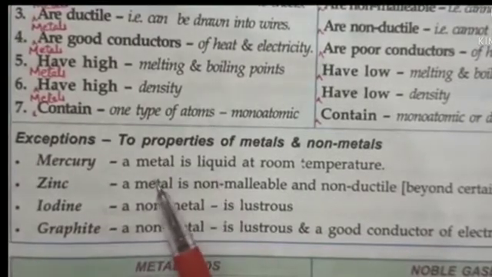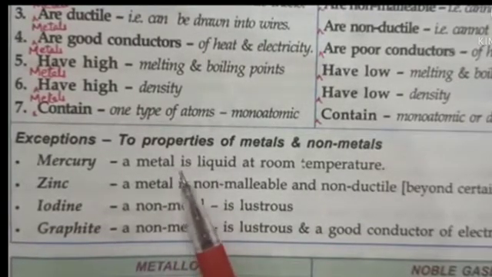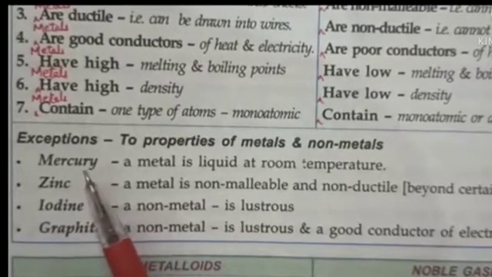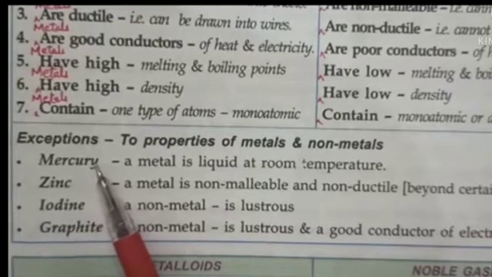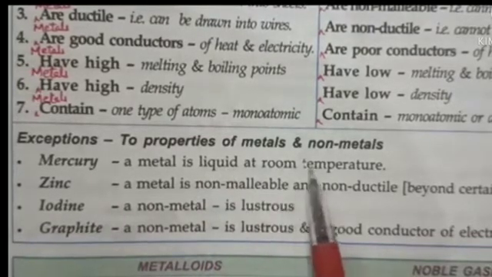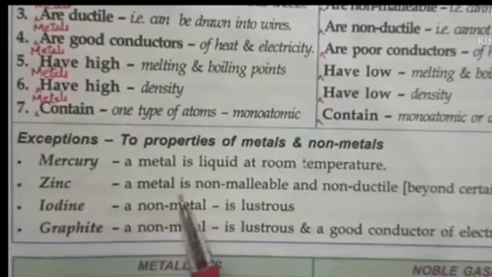Now there are some exceptional cases. We say all metals are found in the solid state except mercury. Only mercury and gallium are the two metals found in liquid state at room temperature. Next, zinc is a metal which is non-malleable.